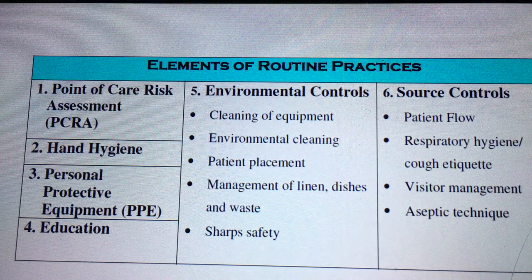And now elements of routine practice. There are some elements which we have to practice to prevent MRSA transmission. First is point of care risk assessment, PCRA.